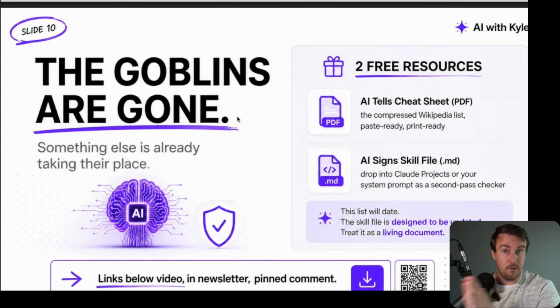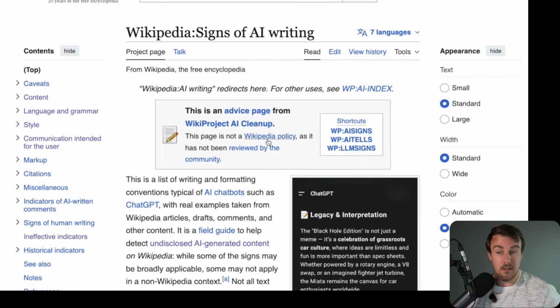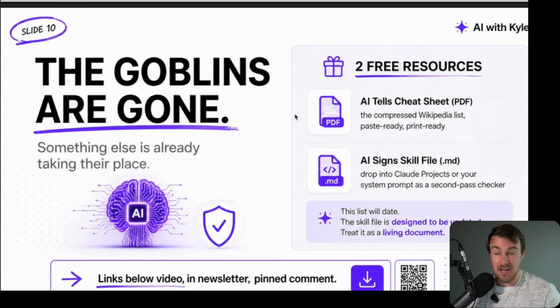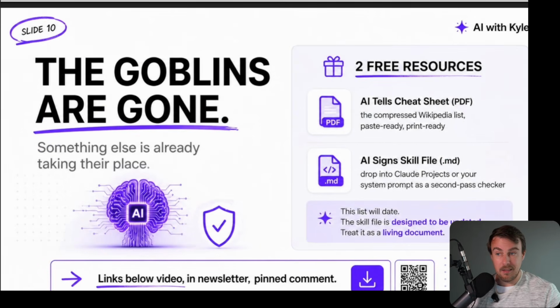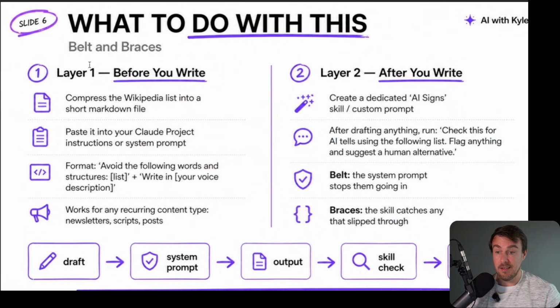Anyway, from a practical point of view, what we need to focus on right now is how you can actually use things like the Wikipedia Science of AI Writing to improve your AI outputs. So a couple of free resources are going to be in the newsletter if you're watching this live. Or check the link down below this video and there'll be a link to get them directly. I'm going to put together a cheat sheet, basically a list of tells, so you can review it without having to read through 15,000 words of Wikipedia, because as useful as it is, that is a bit much. I'm also going to put together a skill file plus some instructions on how to actually use it inside of Claude and ChatGPT that you can use for your belt and braces layer 1 and layer 2.